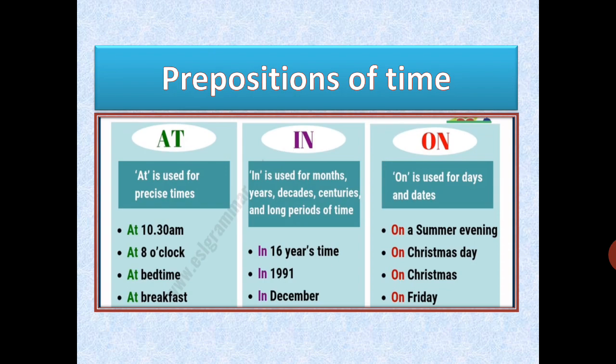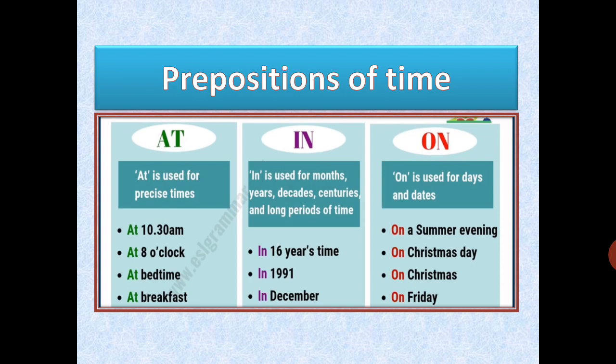At is used when we know the exact timings or we are very much precise about the time. हमें exact time जब पता होगा, like 8 o'clock, 10:30 a.m. For example, bedtime, breakfast time, dinner time. So you can say at 10:30 a.m., at 10 o'clock, at 8 o'clock, at breakfast time, at bedtime, and so on. Because we are very much precise about that time. At sunrise, क्योंकि ये सब timings fix हैं.